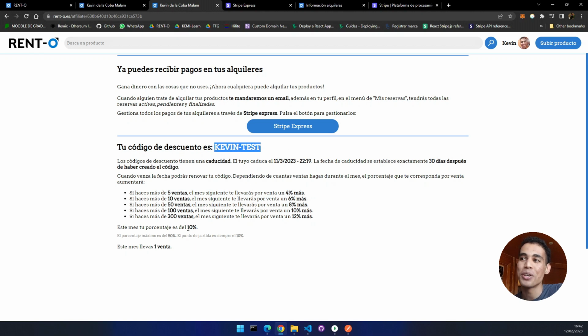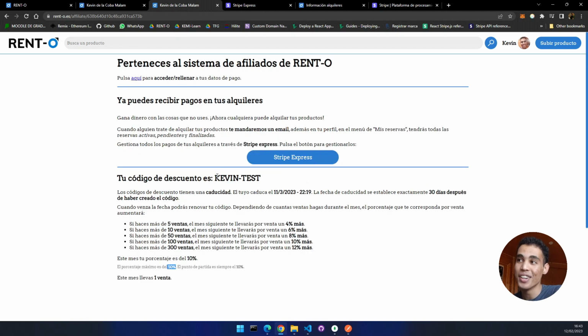Also, this commission percentage increases. Depending on how many sales you do the current month, the next month you will have a bigger commission. The biggest commission is 50%. So this means that if someone uses this code and pays 40 euros, 20 go for you. So yeah, that's very cool.